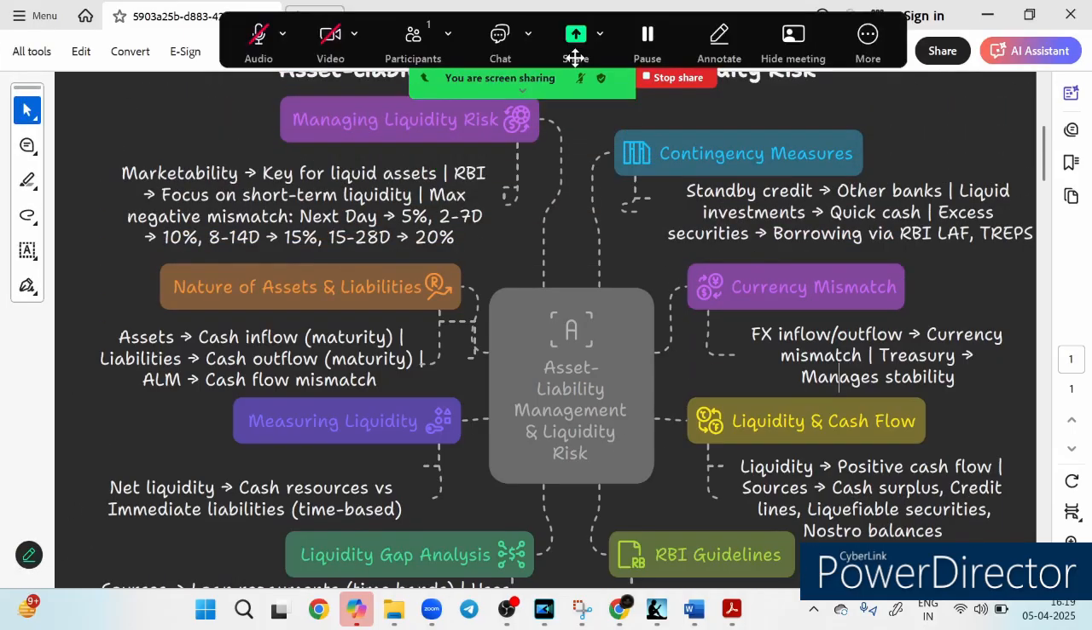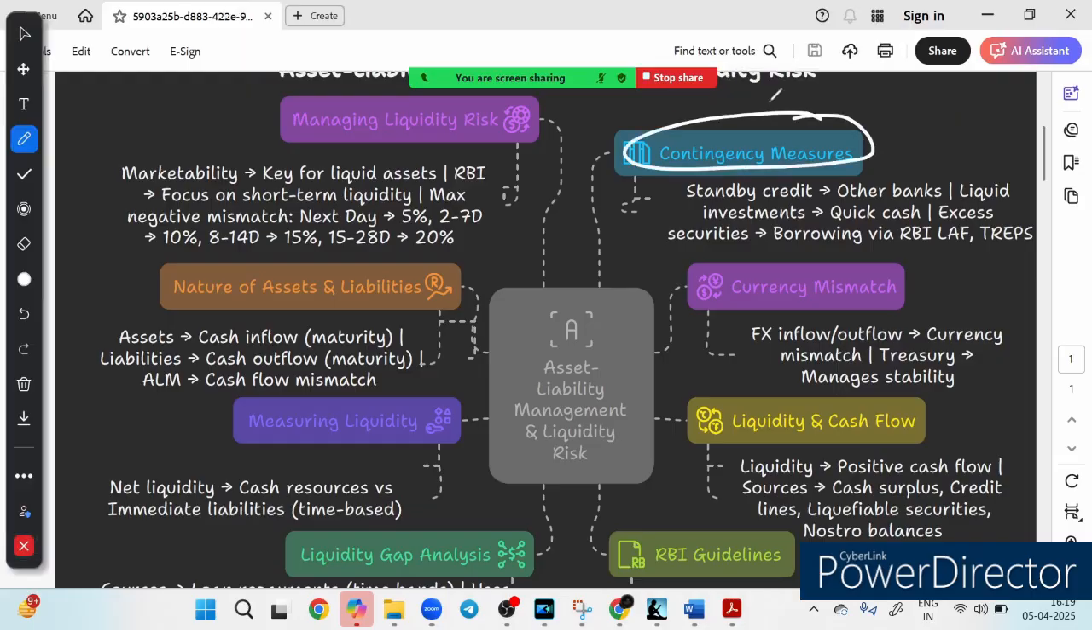So in the top right side, you will see contingency measures. Basically, what if a bank suddenly needs more cash? No worry, they have options, like a standby credit. Yes, a standby credit option is available for them, right? They can take a standby credit from other banks, or they can take help of liquid investment that can be quickly converted into cash, or they can borrow from RBI by means of LAF, liquidity adjustment facility, or TREPS, right? Repo, TREPS.